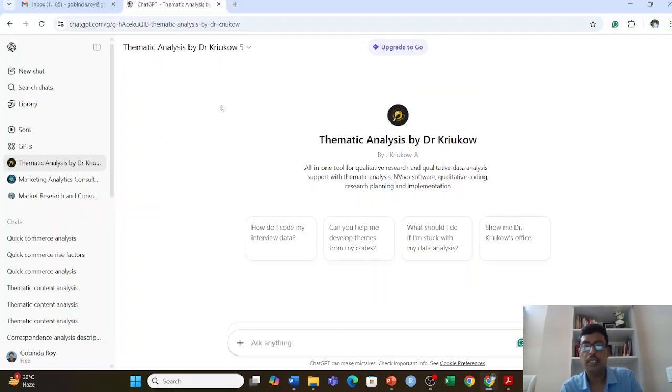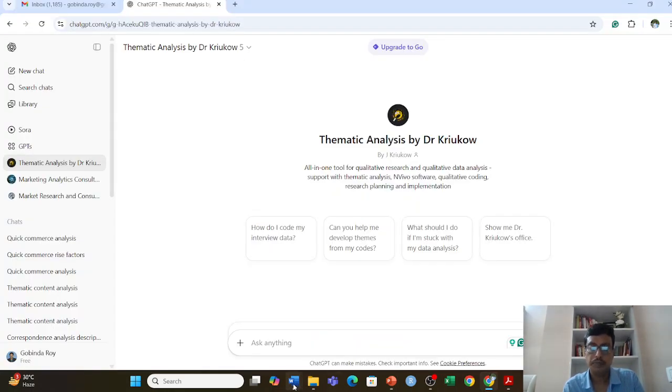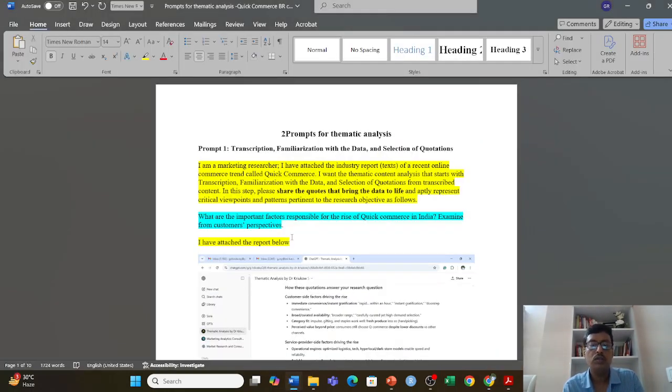Okay, so this is my generative AI session, and here I am using the thematic analysis tool by Dr. Kreno, which I have found to be the most reputed thematic analysis tool on the ChatGPT platform. So let me start with the prompts one by one, and then we will see how the 6 steps can be implemented in our case. So let me go to my prompt number 1. So this is my prompt number 1. This is step number 1: transcription, familiarization with data, and selection of quotation.